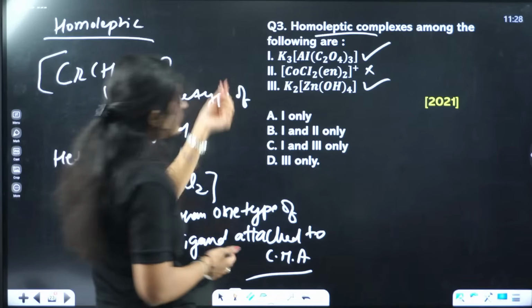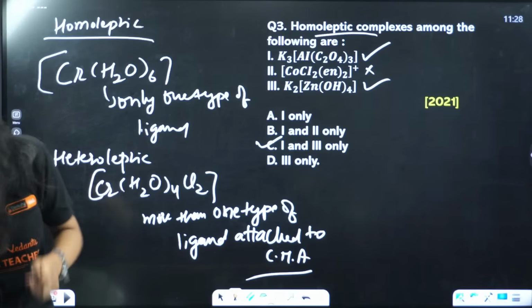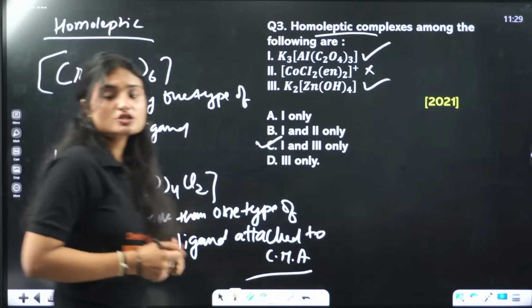So you have 1 and 3. Option C. Let's see how many of you answered option C. Yes, 80% of you answered option C. Correct. Yes, so the correct answer is option C.